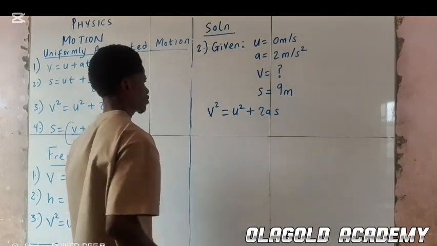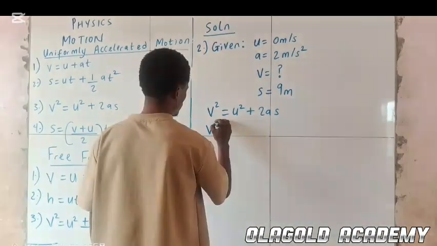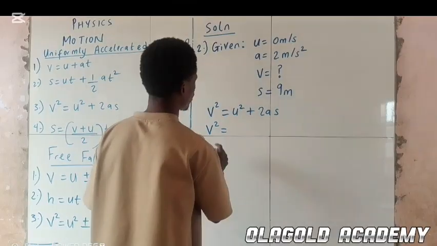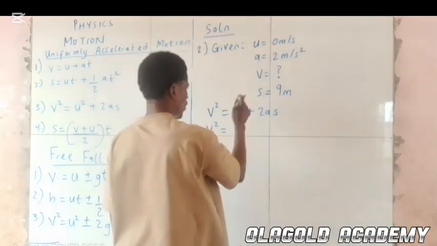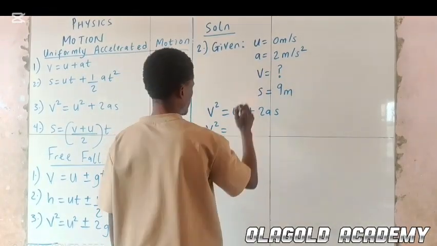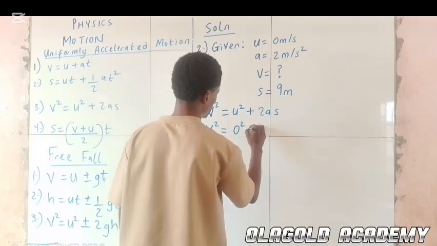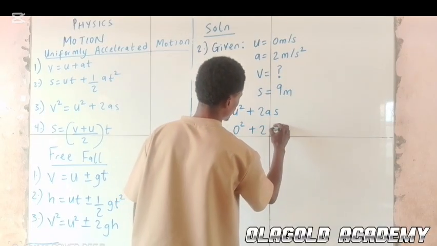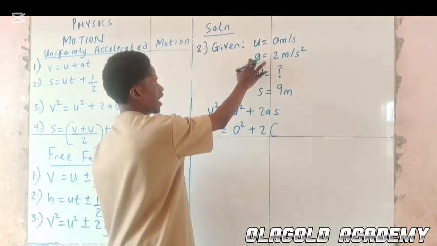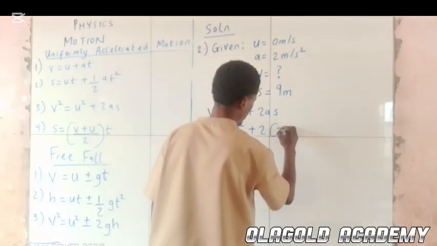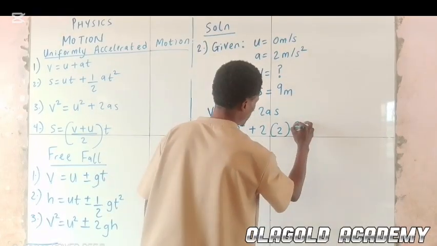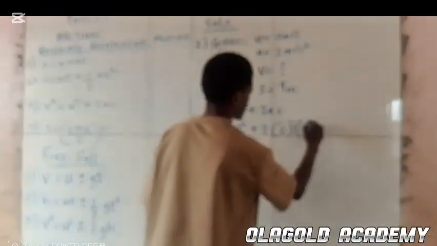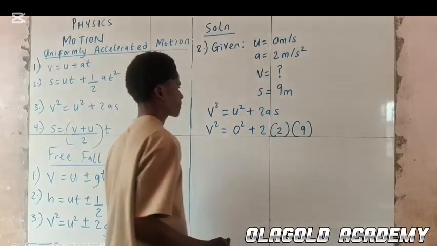So V squared equal to 0 squared plus 2 multiplied by acceleration, which is 2, multiplied by distance, which is 9 meters.